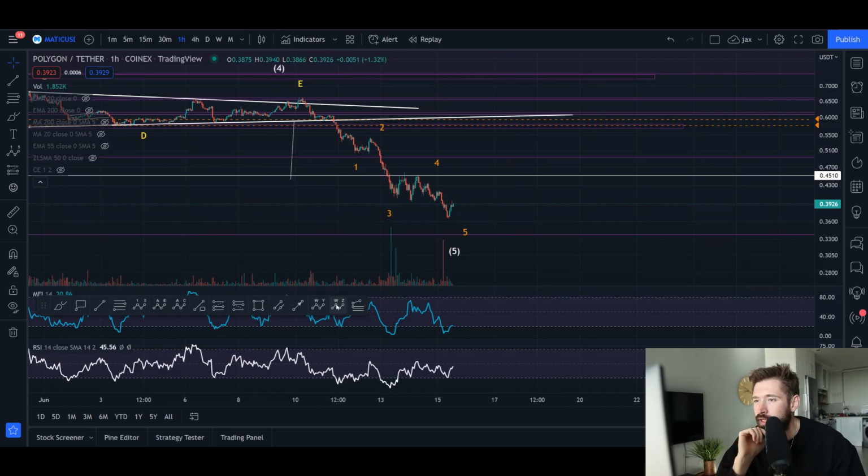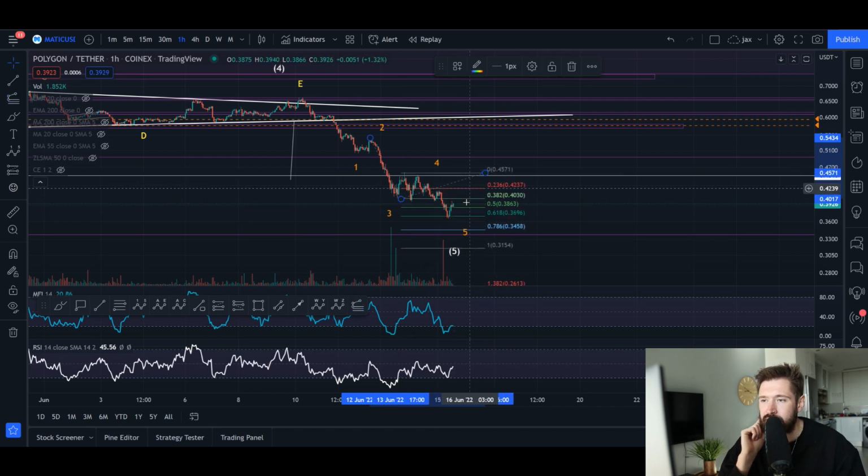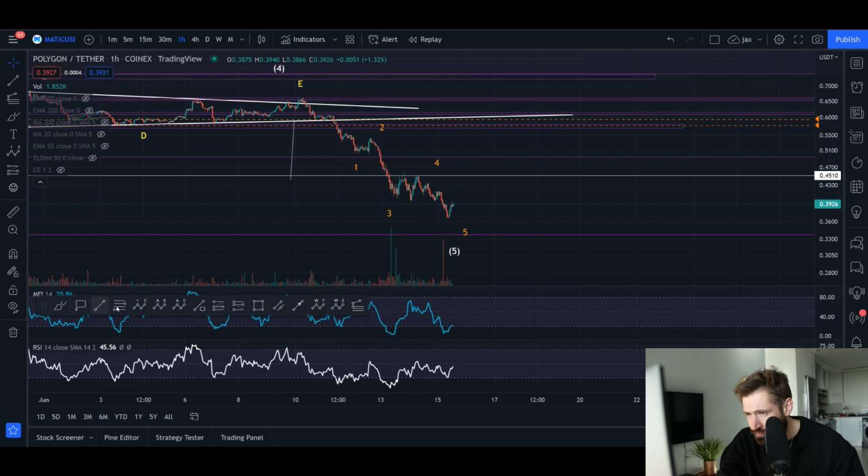There's a couple of different ways that you can measure your wave 5. You can take your trend-based fib extension from the top of wave 2 down to the bottom of your wave 3 up to the top of the wave 4. And your wave 5 usually comes down to the 0.618, and we hit it right on the head for the wave 5. You can also use the measurement of the wave 1.